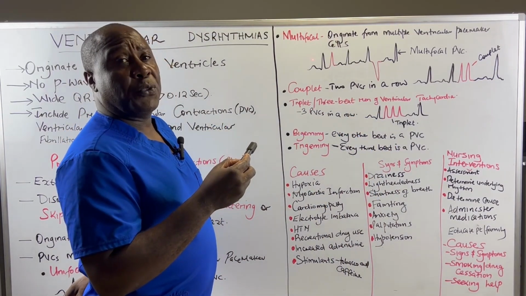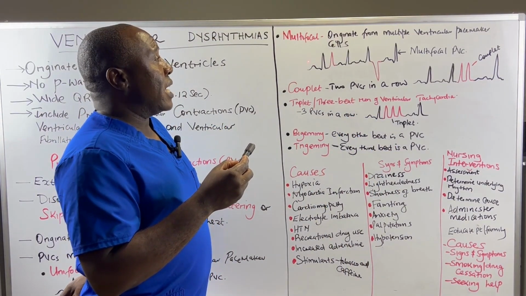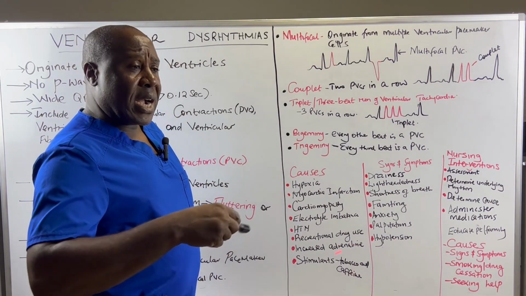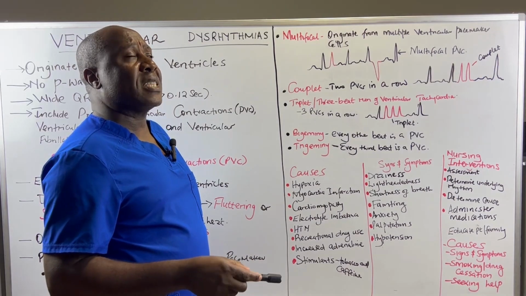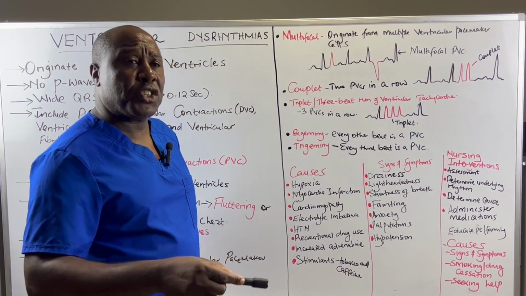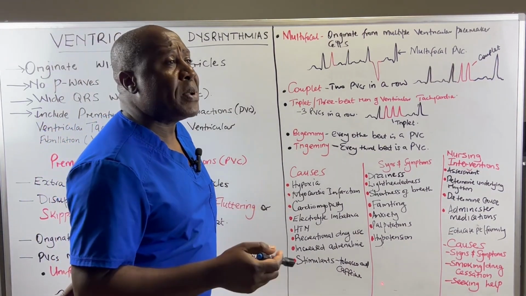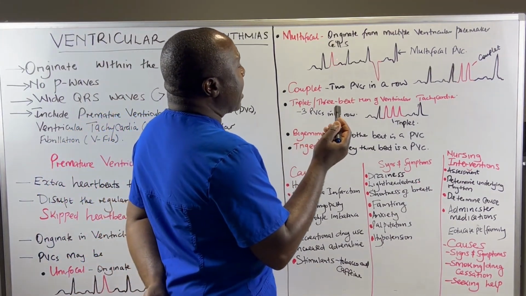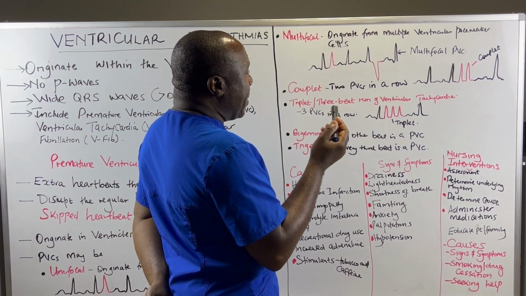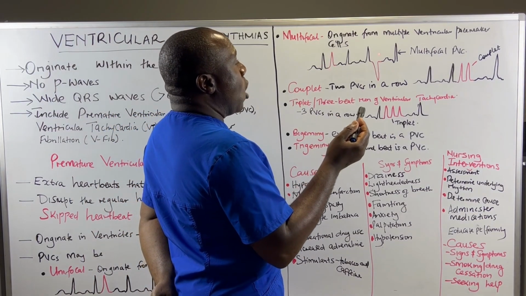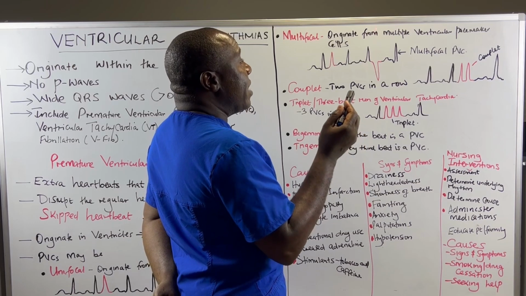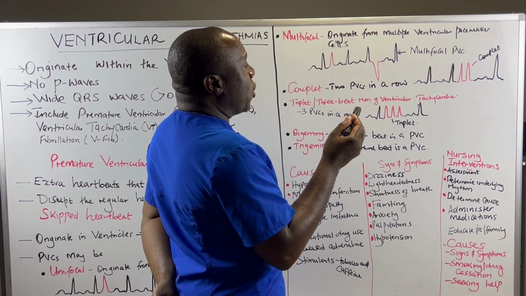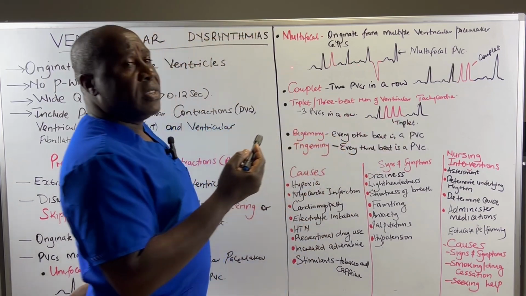PVCs can also be multifocal. In other words, they can be caused by multiple pacemaker cells. We can have a number of pacemaker cells located in different locations within the ventricles. And when this happens, we refer to them as multifocal PVCs. So we can have, for example, pacemaker cells in that area. There are also pacemaker cells in that area that cause this particular PVC to take on a different morphology. So these are multifocal PVCs.